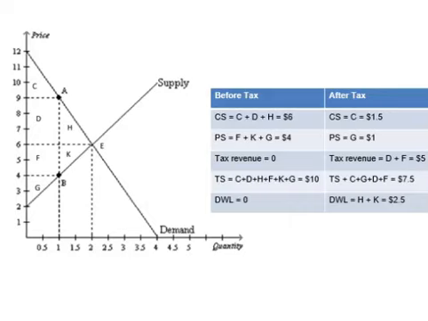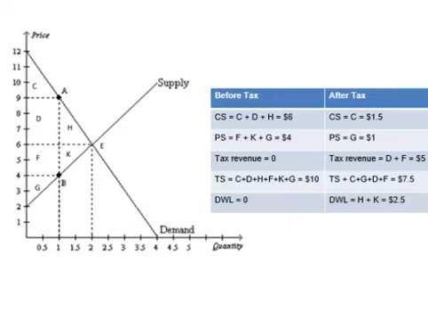Tax revenue equals the tax per unit times the quantity being taxed. In this case, the tax revenue will be $5 times 1 equals $5. In the graph, it is represented by the combination of the areas D and F. Out of this $5 tax revenue, the area D is contributed by consumers, which is $3, and the area F is contributed by sellers, which is $2.